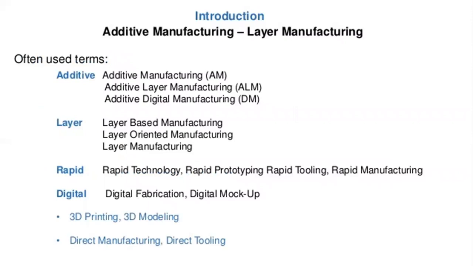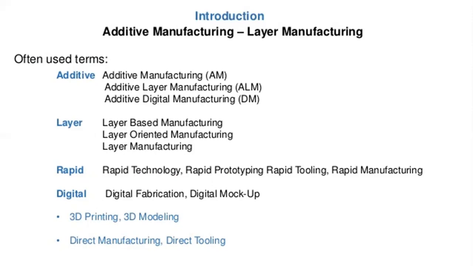And next one, what are the different terms we use for additive manufacturing? It is also called layer manufacturing. In additive manufacturing, we use different terms: additive manufacturing, additive layer manufacturing, or additive digital manufacturing.